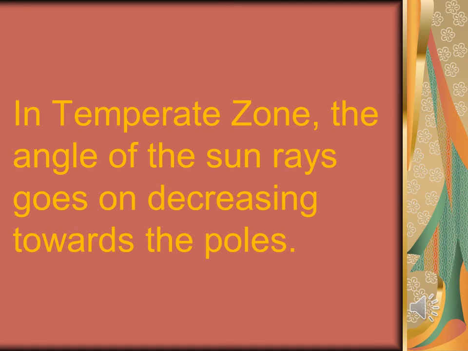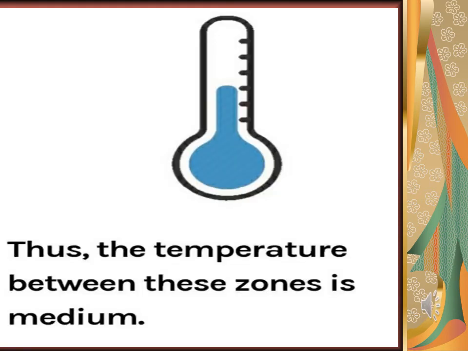That means it is neither too hot nor too cold. Because the temperature is not very hot, not too cold, the temperature between these zones is medium. So the moderate conditions of the temperature make these areas delightful for living.